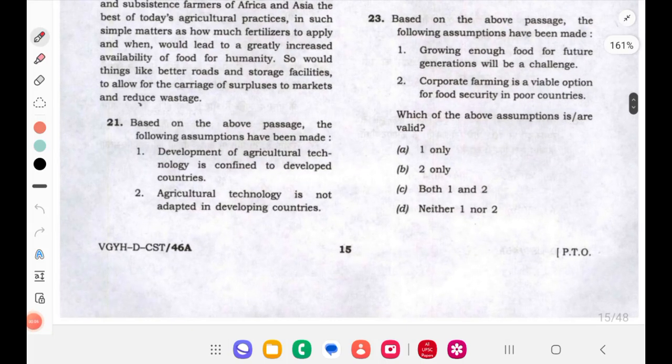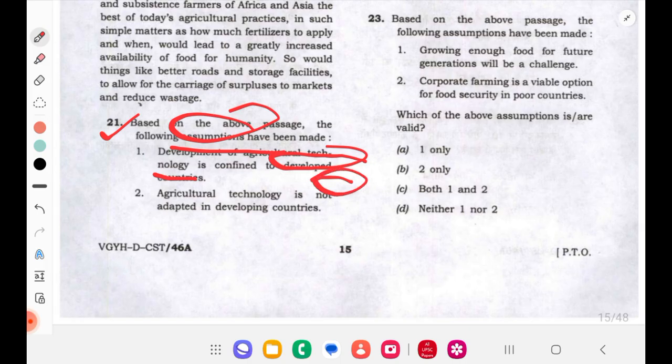As usual, we start with the options. Based on the above passage, the following assumptions have been made. So what are the assumptions they are saying? Development of agricultural technology is confined to developed countries. So agriculture technology in developed countries. Agriculture technology is not adopted in developing countries. So agriculture, again, developing countries.